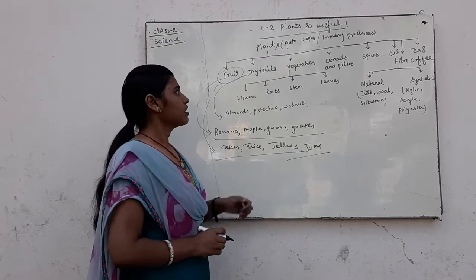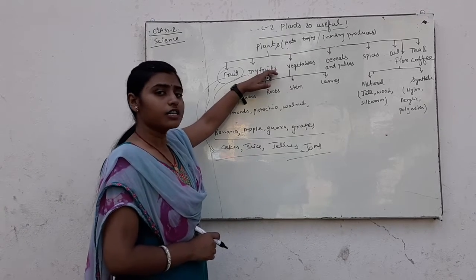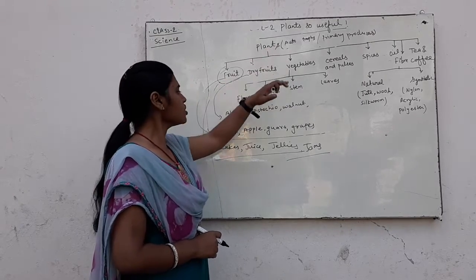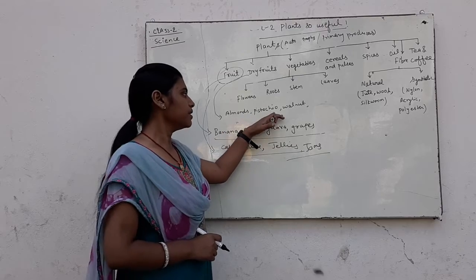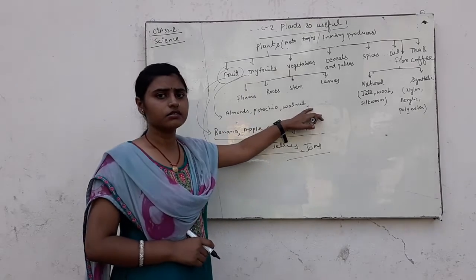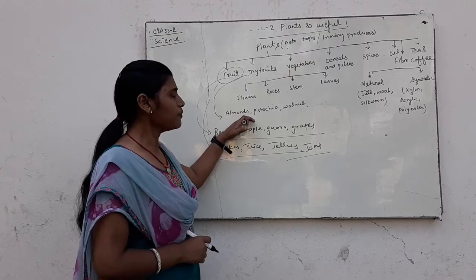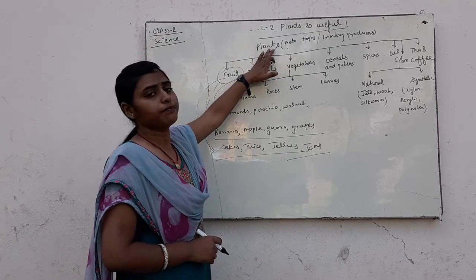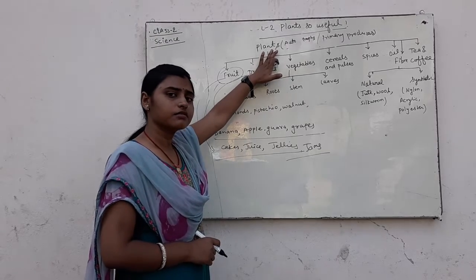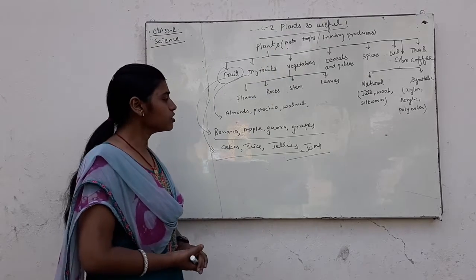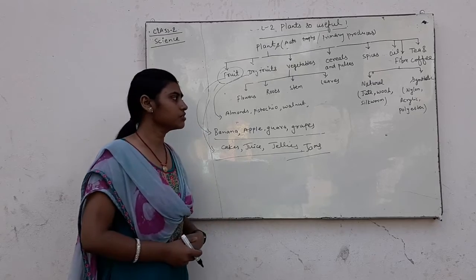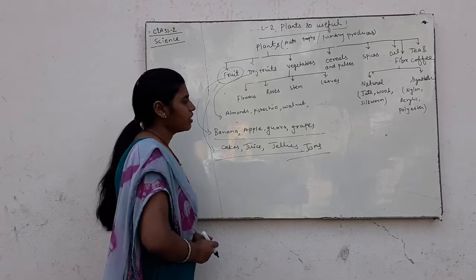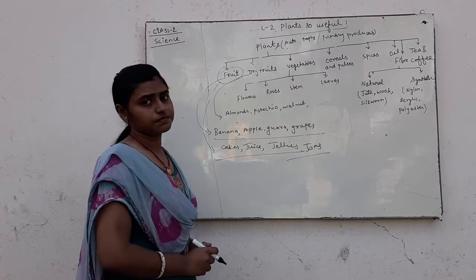Dry fruits. Dry fruits are also obtained from plants, such as almond, pistachio, walnut. The uses of dry fruits are in biscuits, cakes and some sweets.